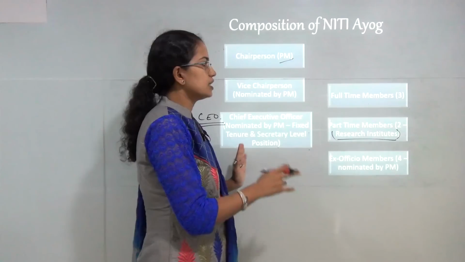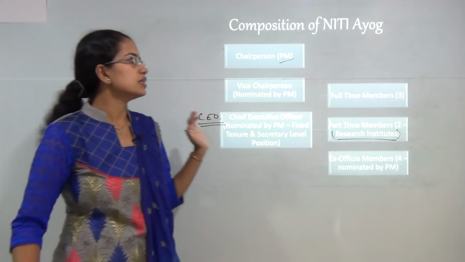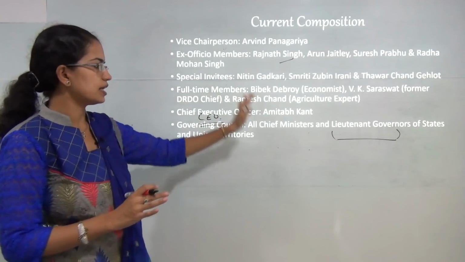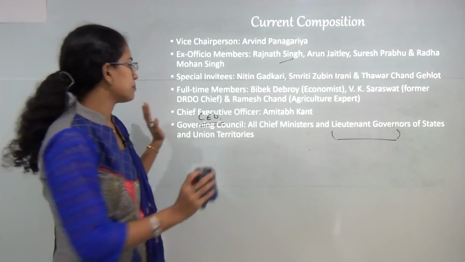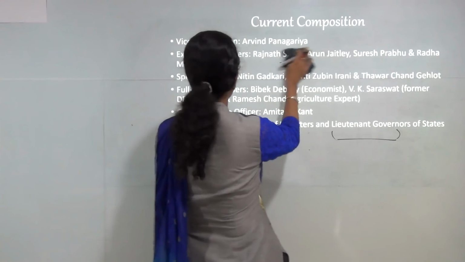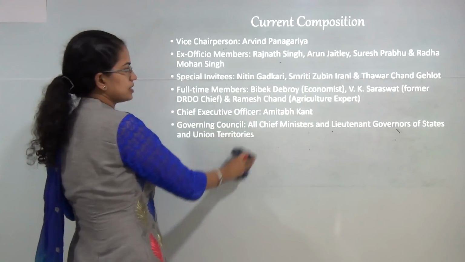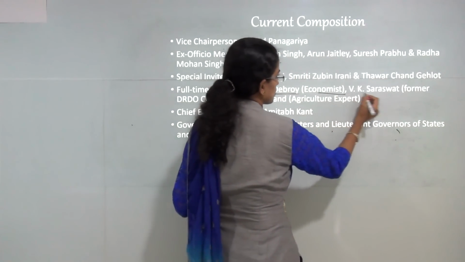So this is the real composition of the Niti Ayog. Now if you look at the present composition, here are the members who are presently part of Niti Ayog. The most important that you need to know are the full-time members, those are Vivek Oberoi, the economist, V.K.